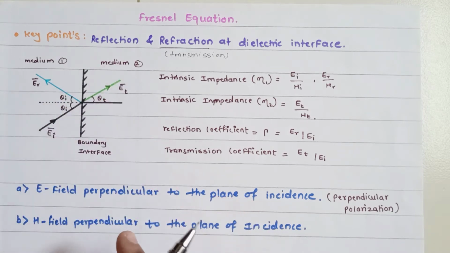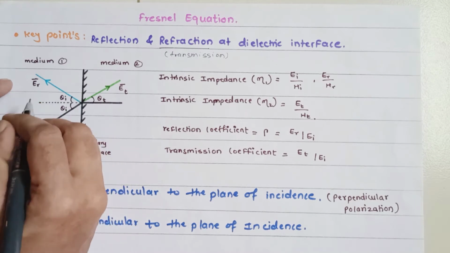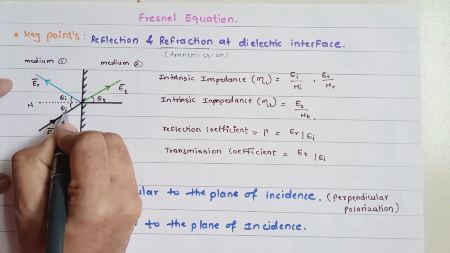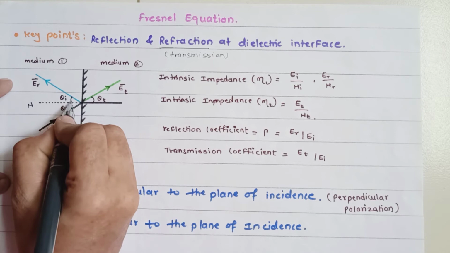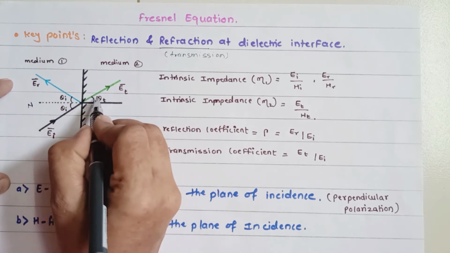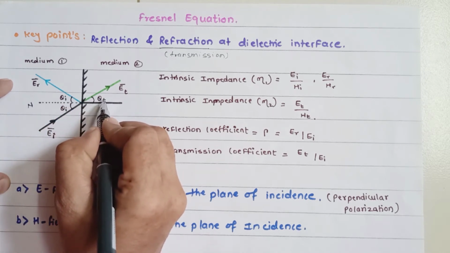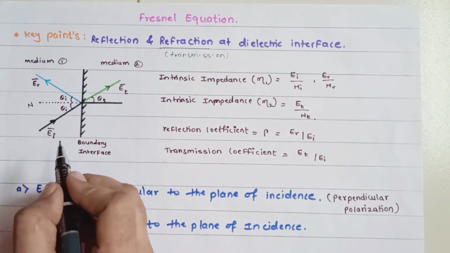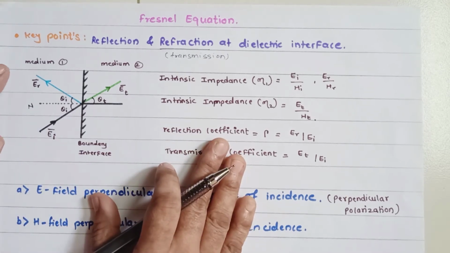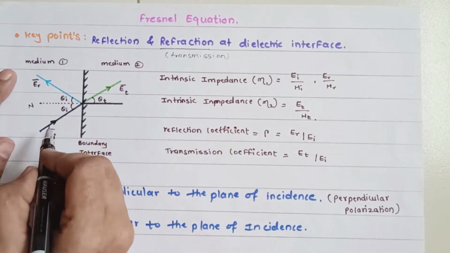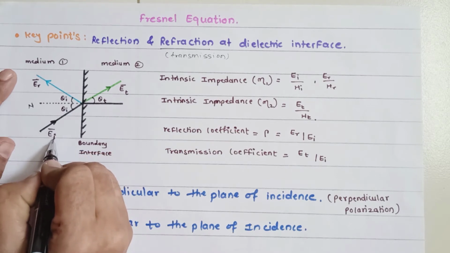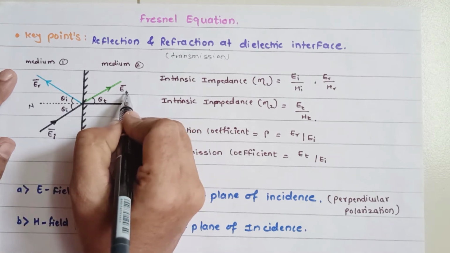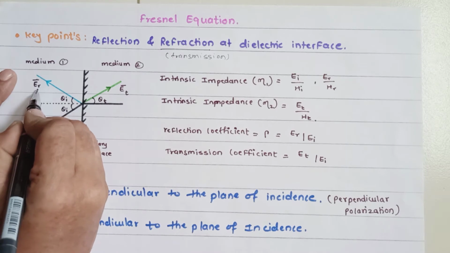तो अब सबसे पहले मैंने क्या बोला था, as soon as you get this basic diagram, you just need to draw this normal. तो ये आपका angle of incidence, this is your angle of reflection, and this is your angle of transmitted wave. Now we first consider the E vector, the electric field vector. I notate EI for incident, ET for transmission, and ER for reflection.